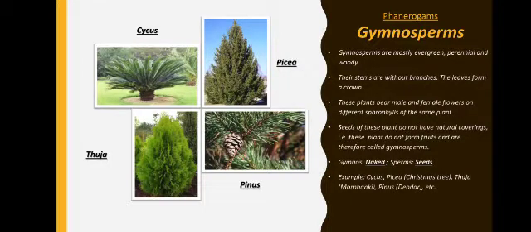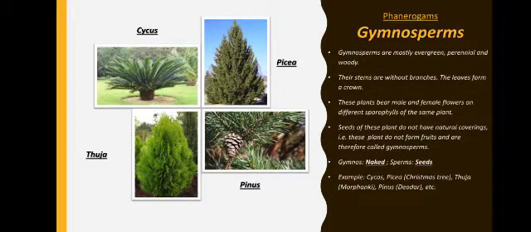Gymnosperms are mostly evergreen, perennial and woody plants. Their stems are without branches. You can see all the leaves are coming out like a crown on the top of the stem. These plants will bear male and female flowers on different sporophylls of the same plant. Following, students, there is a structure which is called a sporophyll. On that, different male and female flowers will be present, say on the same plant.